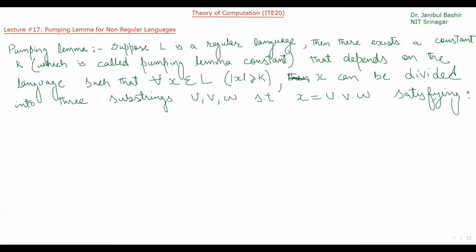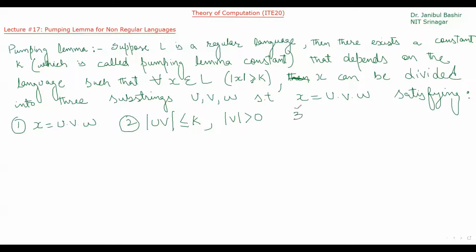what it is satisfying. The first thing is what I have written here: x is the concatenation of these three substrings. Second is the length of the substrings u and v, which is less than or equal to k, and the size of v is greater than 0.